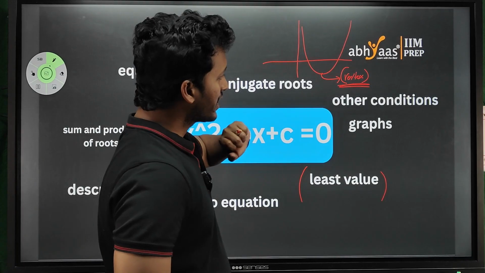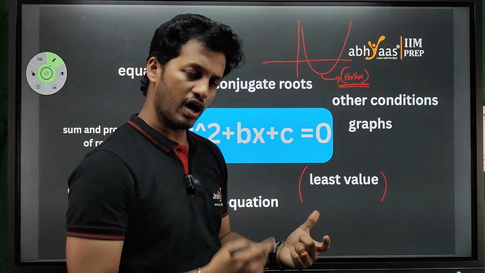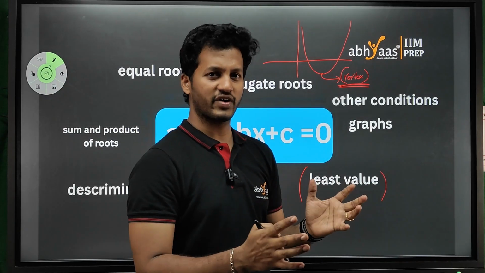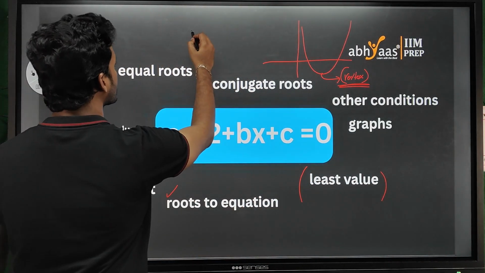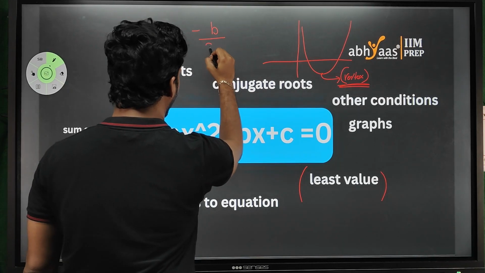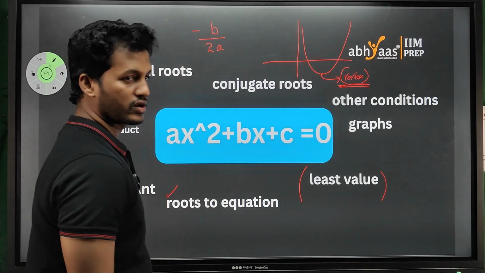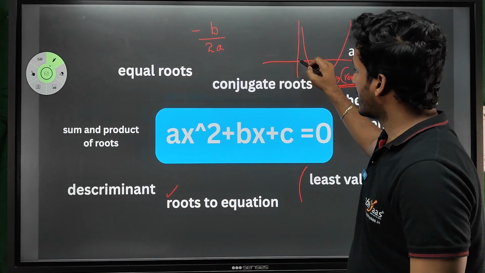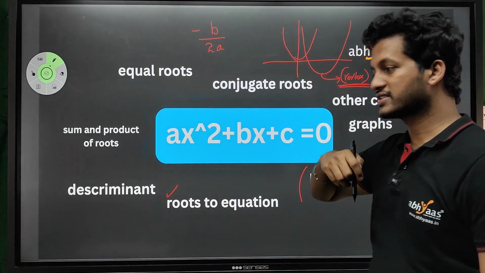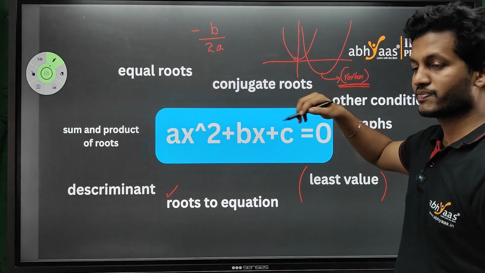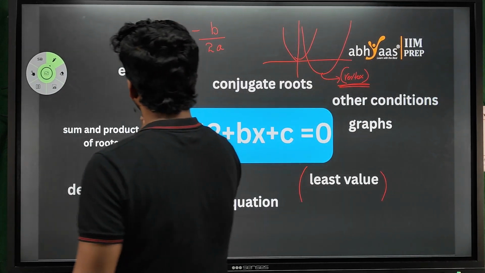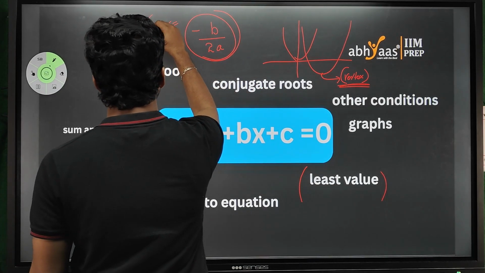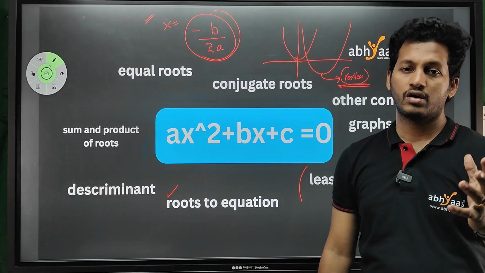So if the vertex of the parabola is the minimum point, how do we find the minimum point for a quadratic equation? No need to convert everything into a graph and find the vertex. The simple formula is minus b by 2a. That would be the vertex point for a parabola passing through the origin. But what if the parabola is passing through somewhere else? This will be the x coordinate, right? So generally this will be your minimum value.